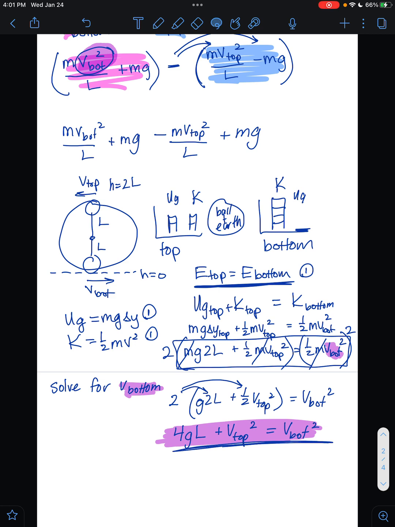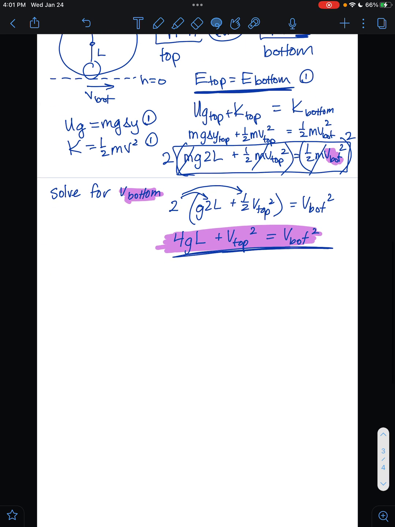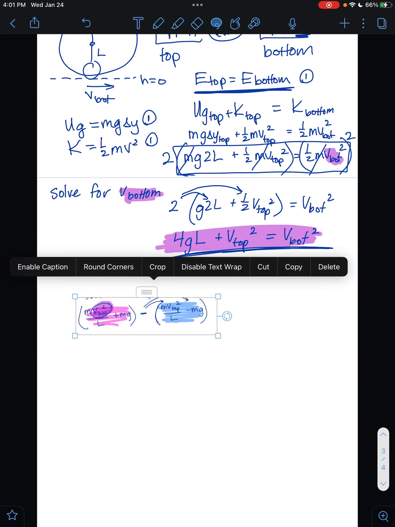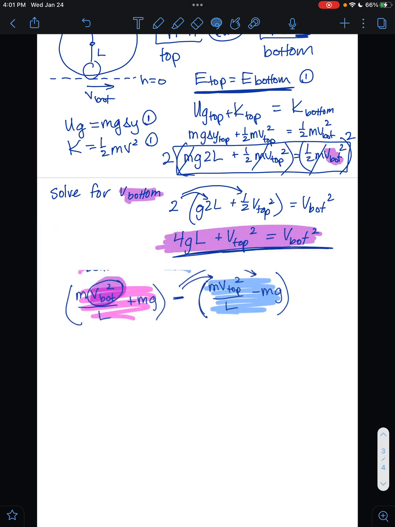I could just take what I found as my v bottom squared and put that in up here. So maybe I can copy and paste that. And now I'm just going to plug in m over L times v bottom squared.